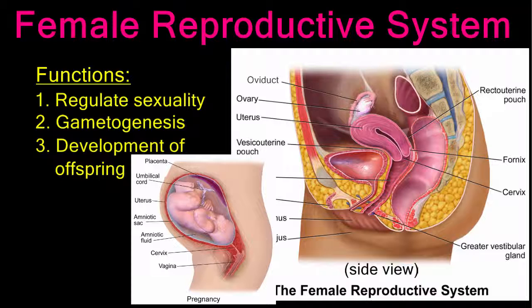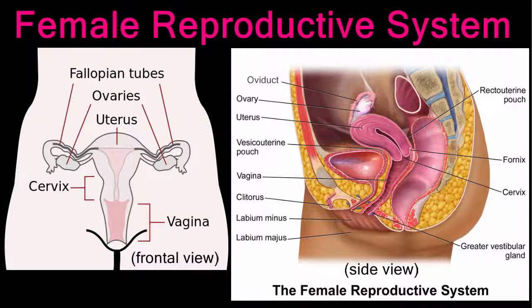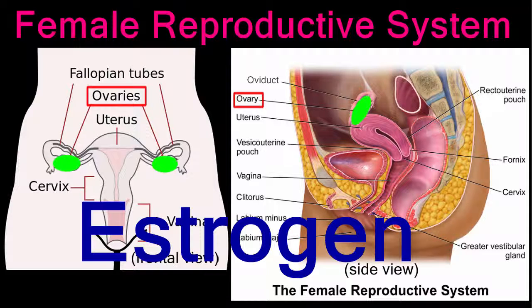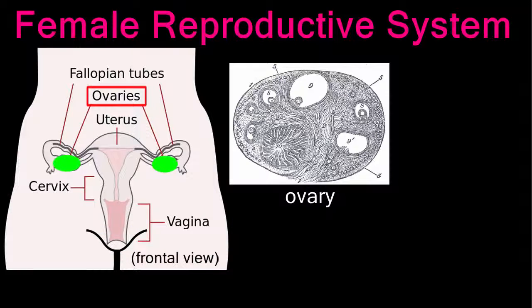Now that you know the functions of the female reproductive system, let's examine the structures that comprise the system. Two ovaries are found on either side of the female's body. They are each roughly the size of an almond and produce the hormone estrogen. Estrogen is an important hormone that regulates pregnancy, the menstrual cycle, and plays a role in the changes of puberty. In addition to producing estrogen, the ovaries are also the site of gametogenesis, or egg development.